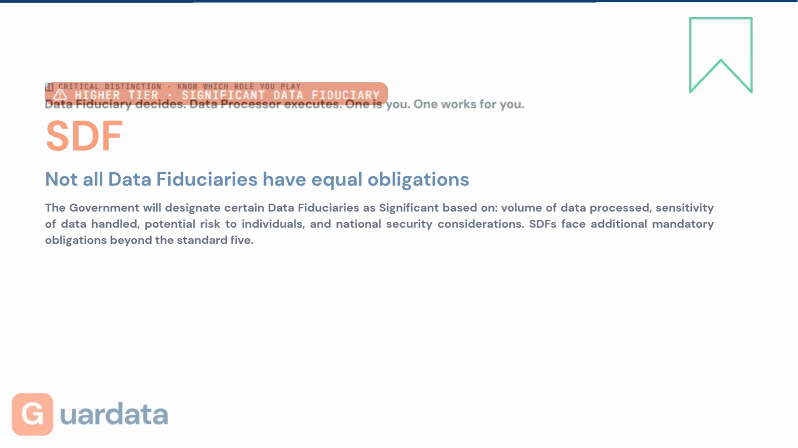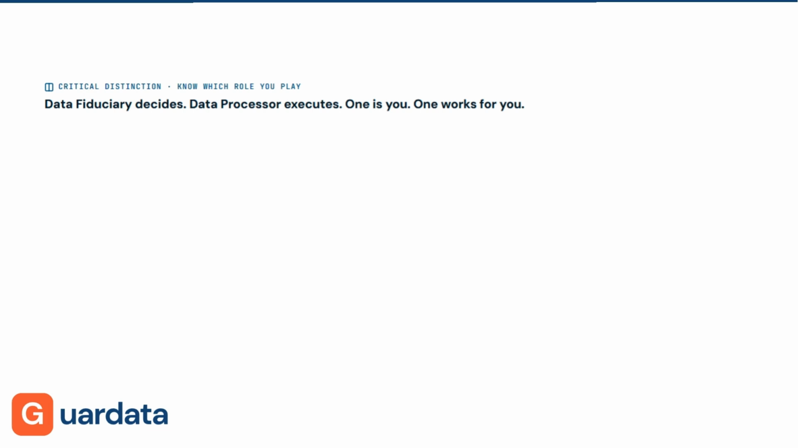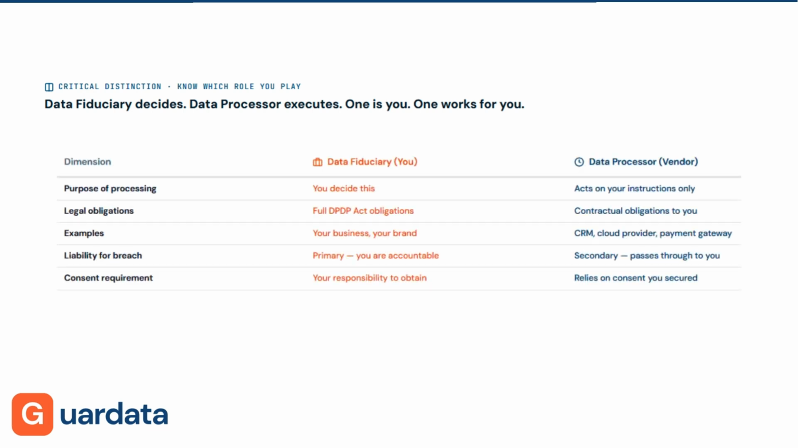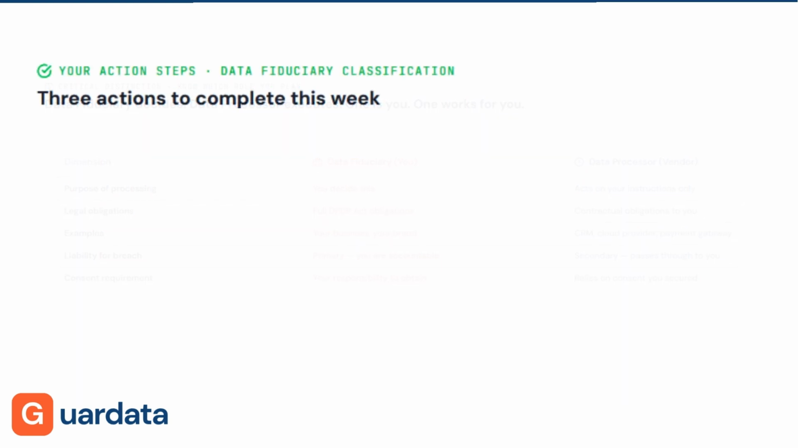One distinction to get right now. A data fiduciary decides the purpose. A data processor just carries out the processing on your instructions. Your CRM, your cloud storage, your payment gateway. Those are typically data processors. They work for you. But here is the important part. If your data processor causes a breach, the liability still flows back to you. Your vendor's mistakes are ultimately your problem. That is why your contracts with them matter.